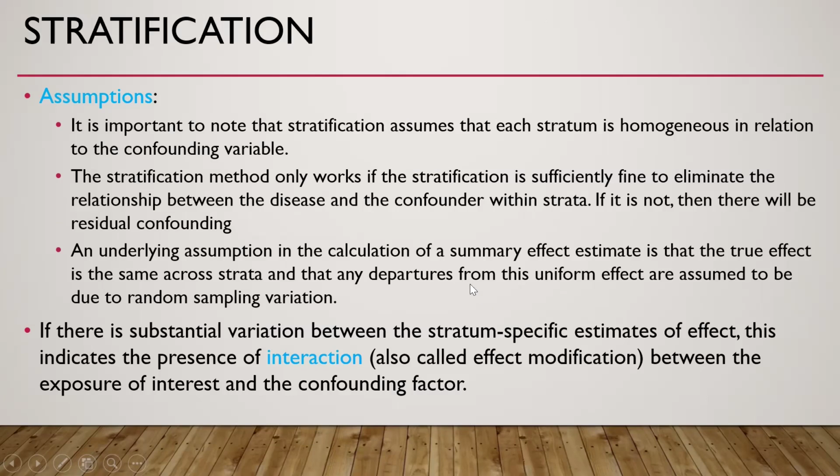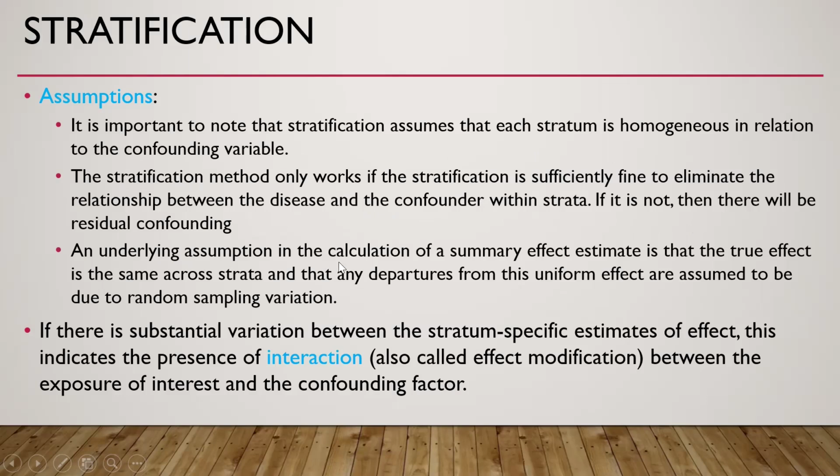So regarding assumptions in case of stratification, it is important to note that stratification assumes that each stratum is homogeneous in relation to the confounding variable. This is important. The stratification method only works if the stratification is sufficiently fine to eliminate the relationship between disease and confounder in strata. If it is not, there will be residual confounding.